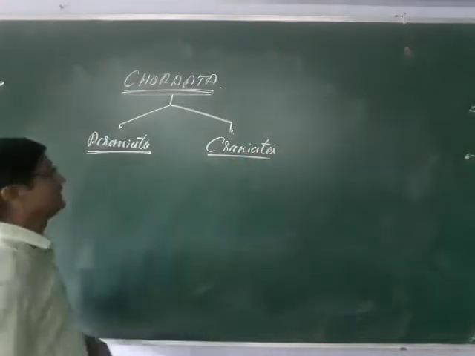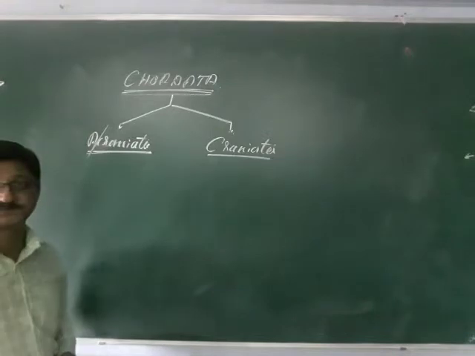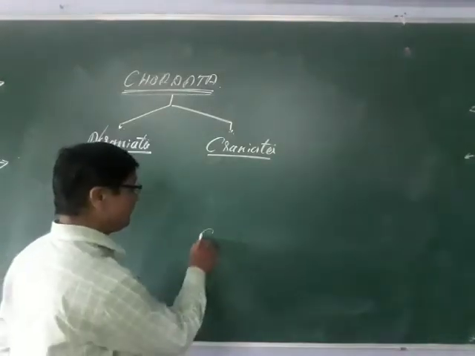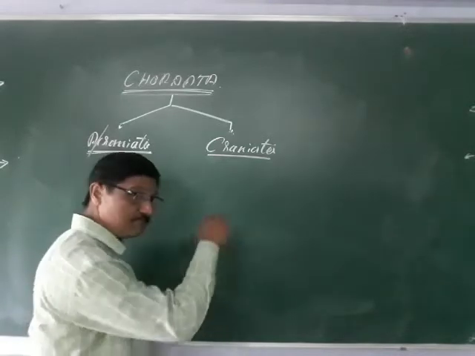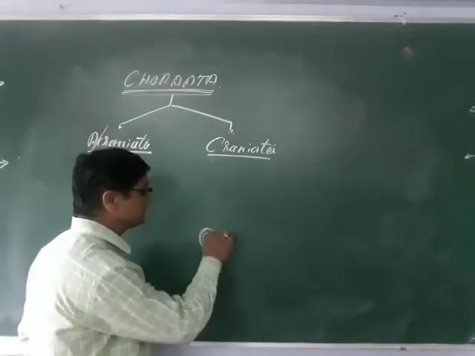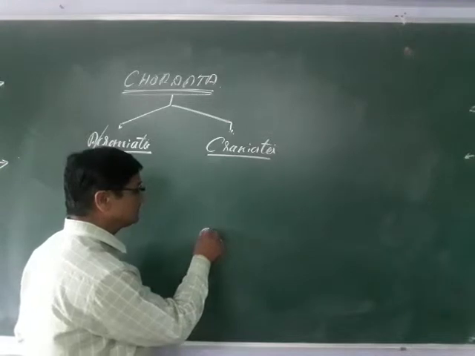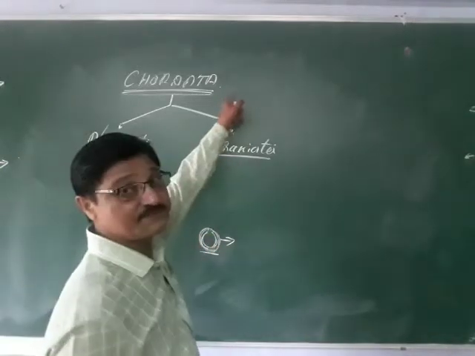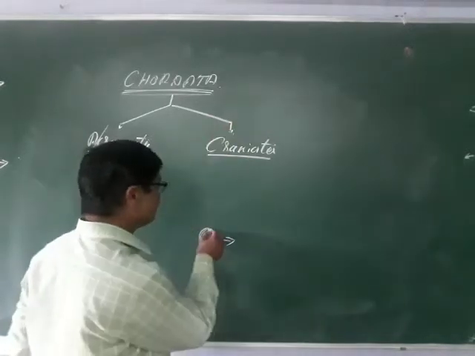Acraniata and the craniata. A means absent. Cranium, you know very well. The brain is situated inside a hollow structure made like a skeletal system, and this is called the cranium, the head. Cephalization is the characteristic feature of chordates, and cephala means head.